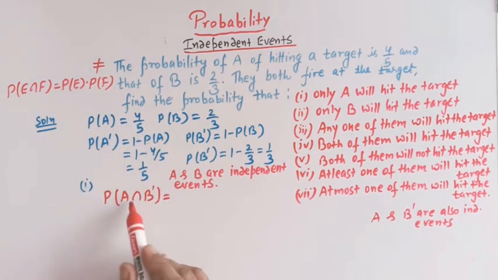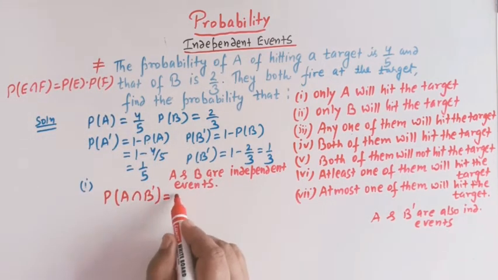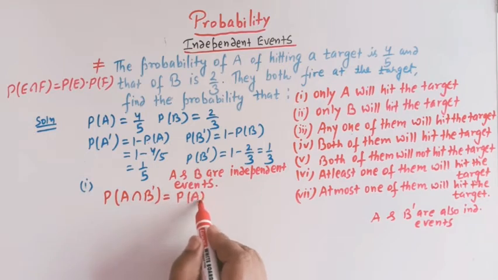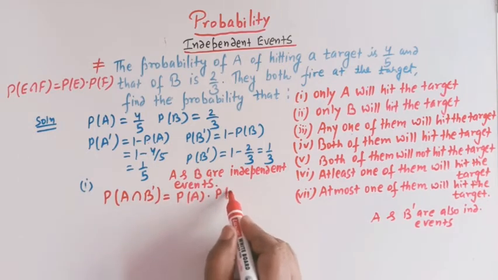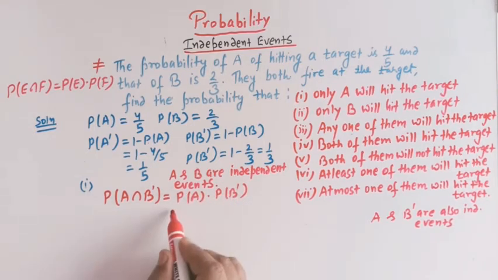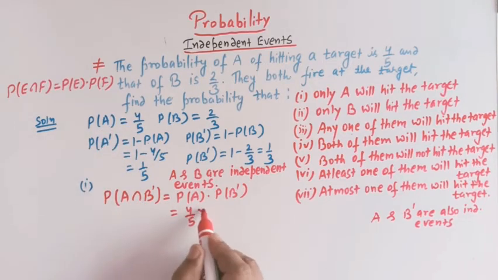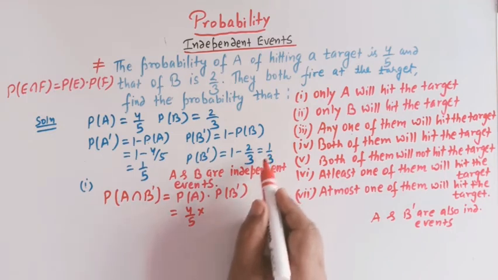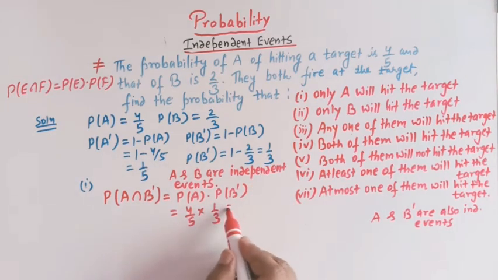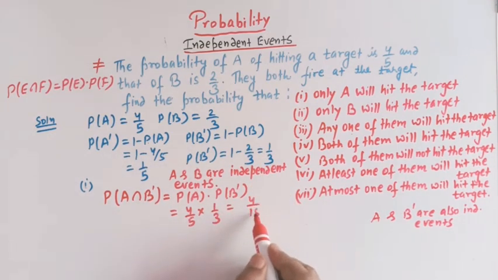So P of A intersection B complement is given by P of A times P of B complement. P of A is 4 by 5 and P of B complement is 1 by 3. So we have 4 by 15. So this is the required probability, right?